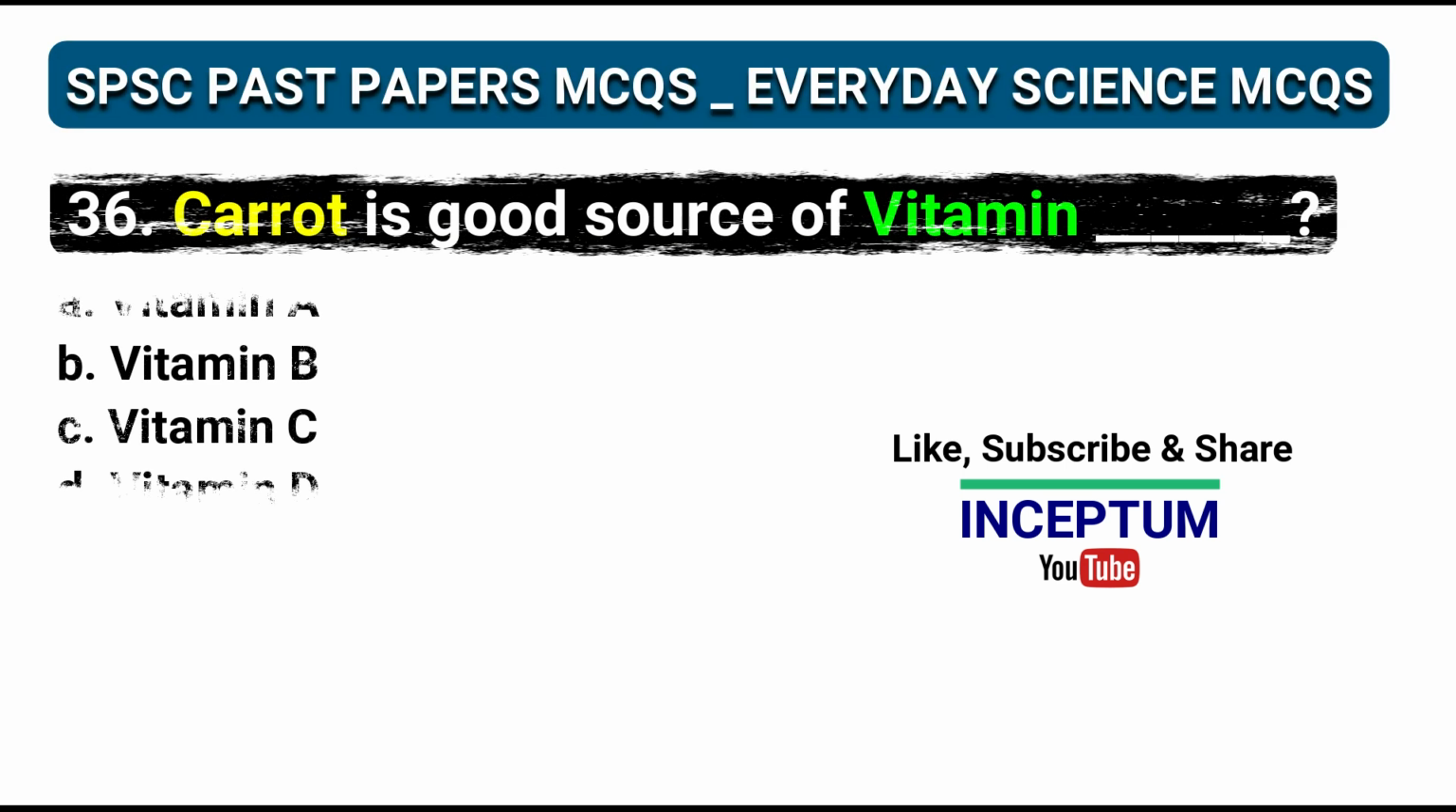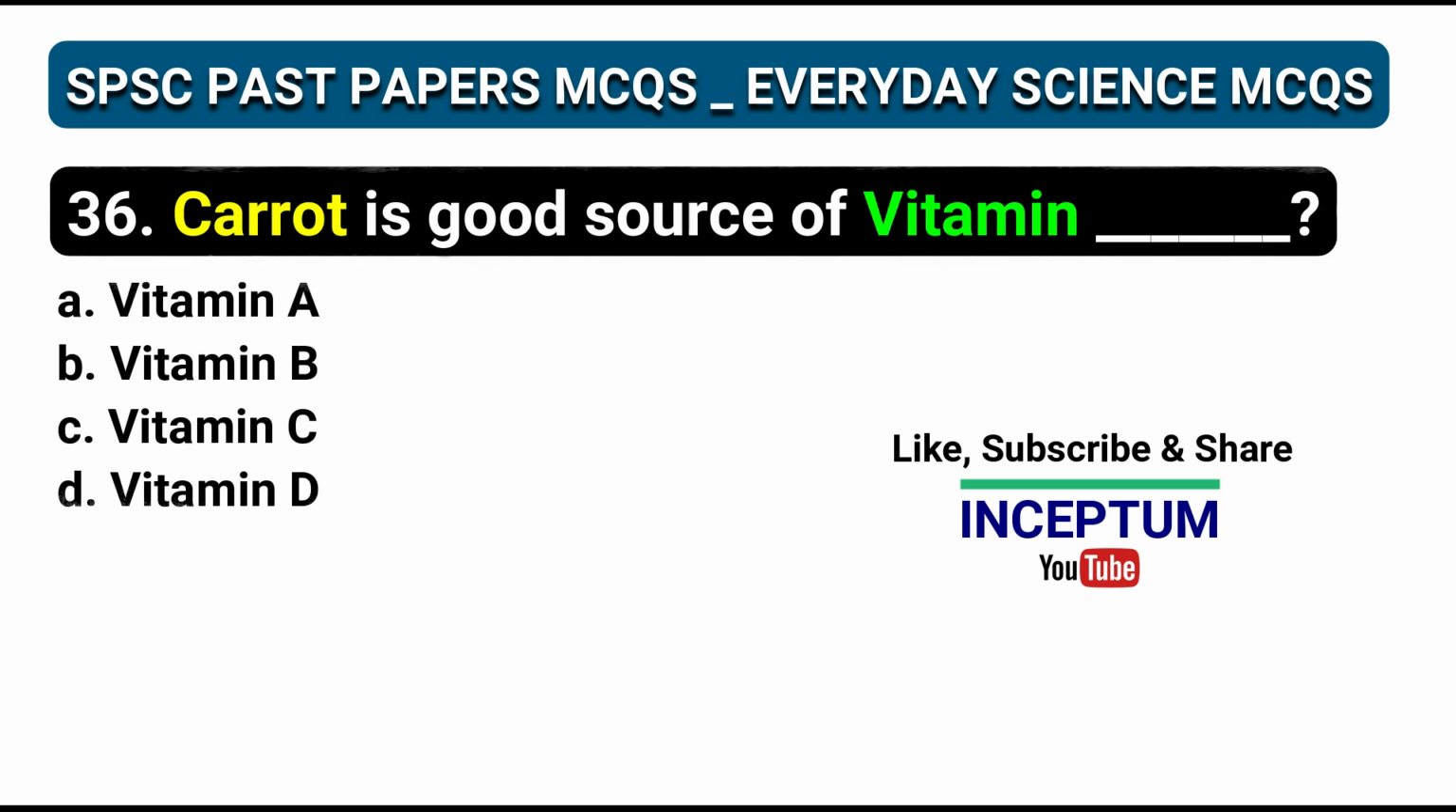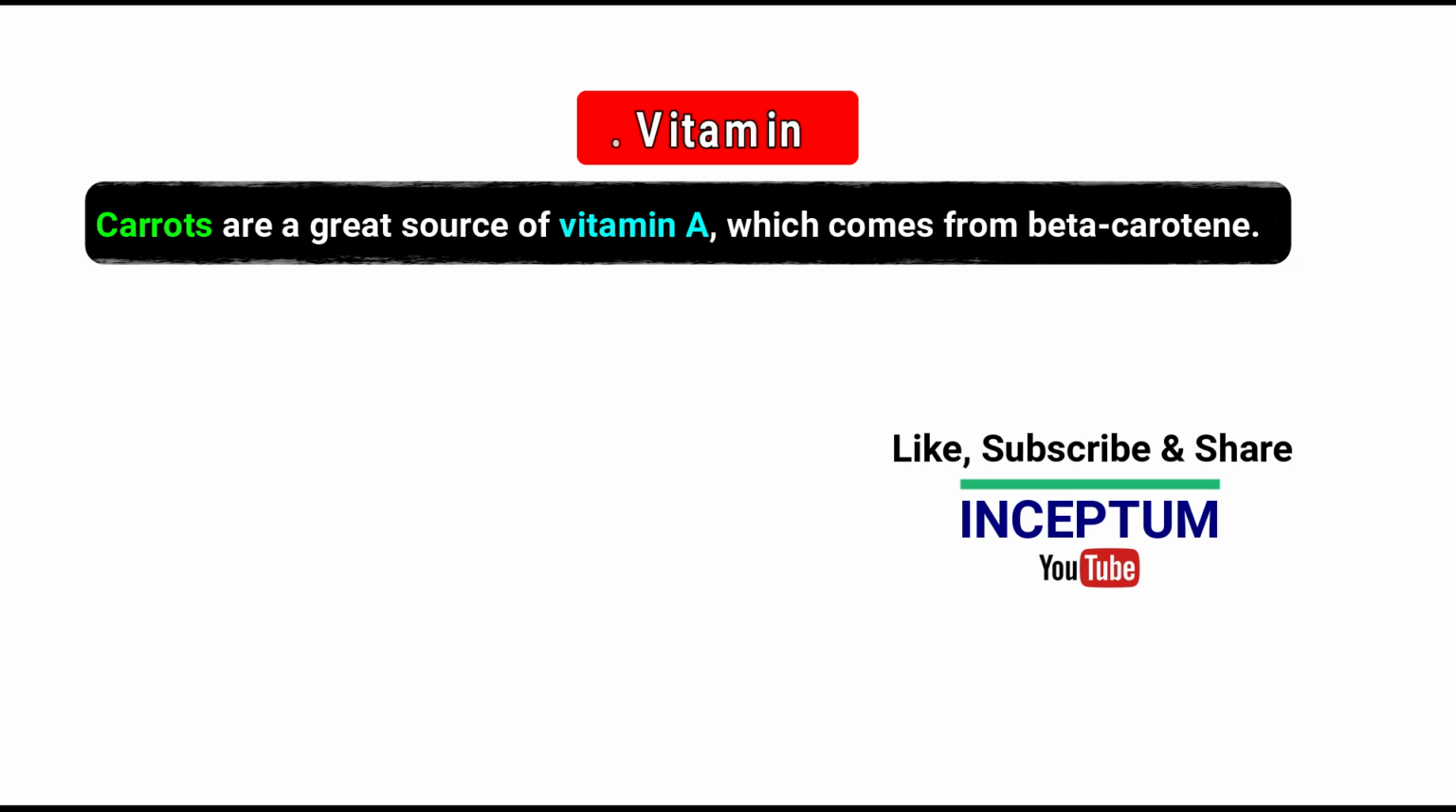Question number 36. Carrot is a good source of dash vitamin. In the options: vitamin A, vitamin B, vitamin C, vitamin D. And the right one is option A, vitamin A. Carrots are a great source of vitamin A, which comes from beta carotene.